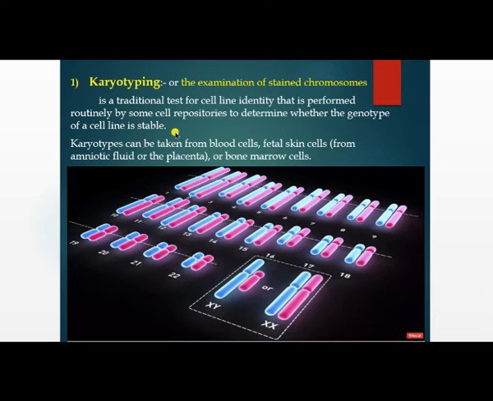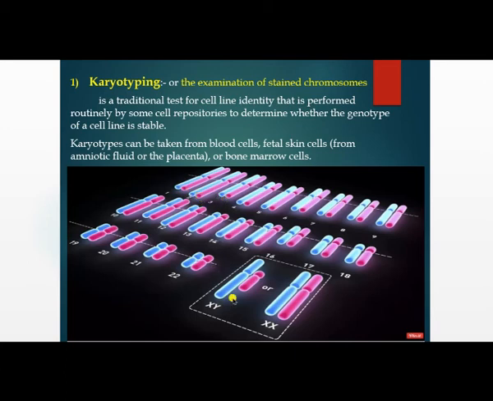From what cells can you perform karyotyping? Some examples: karyotypes can be taken from blood cells, fetal skin cells, amniotic fluid or the placenta, or bone marrow cells. See here, these are the 23 pairs of chromosomes, shown in blue and pink. This is the first pair, this is the second pair, this is the third pair.